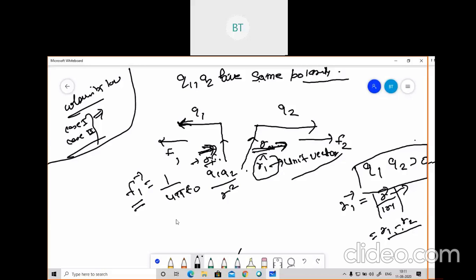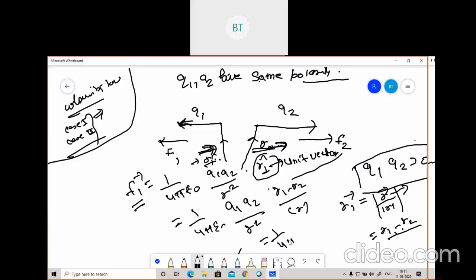So what will I get here? 1 by 4 pi epsilon naught Q1 Q2 by R square, and instead of the R vector I will substitute R1 minus R2 upon R. After that, what will I get? 1 by 4 pi epsilon naught Q1 Q2 by R cube, times the vector R1 minus R2. So based on the direction, I have calculated the value of the force.